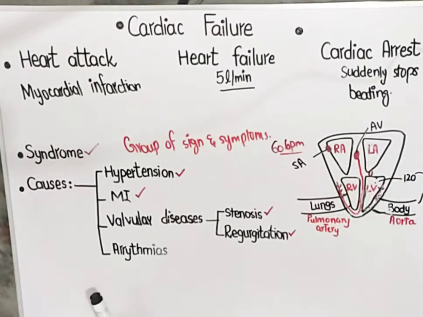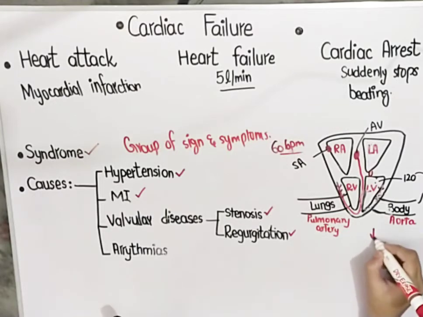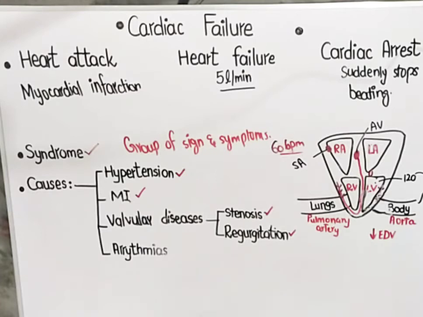All the blood cannot be pumped, so the left ventricle would have less blood, or less end diastolic volume. Ultimately the cardiac output will decrease, and that we call cardiac failure. So whenever there is stenosis, less blood is pumped from the atrium into the ventricle and ultimately from the ventricle into the body, so the cardiac output decreases.